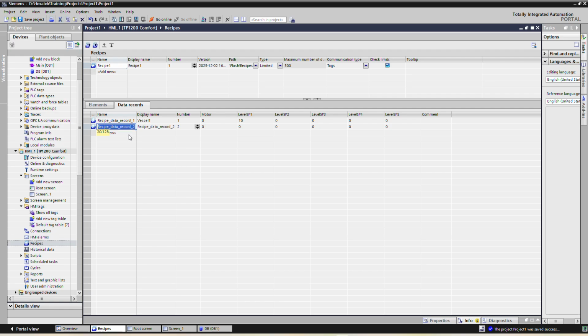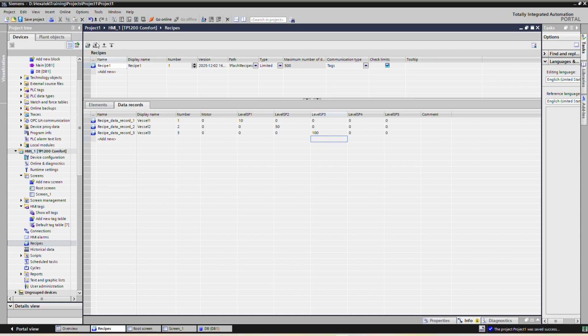So like this you can create the recipe. So here for vessel 2, this is just for example, vessel 2. For vessel 2 I want to run for 50 liters. For vessel 3, I want to run it for 100 liters.